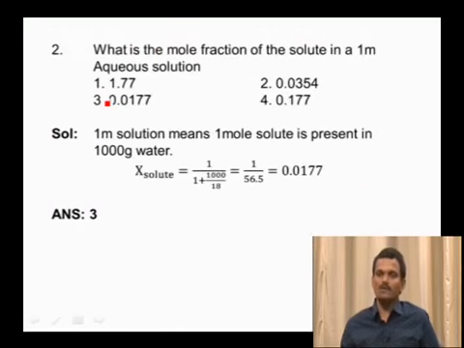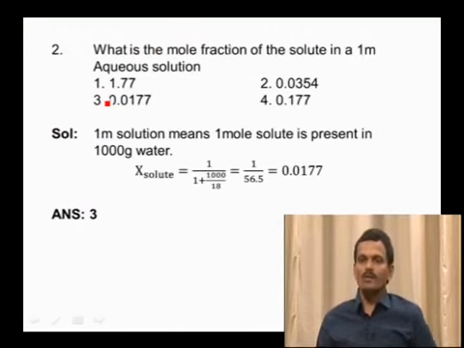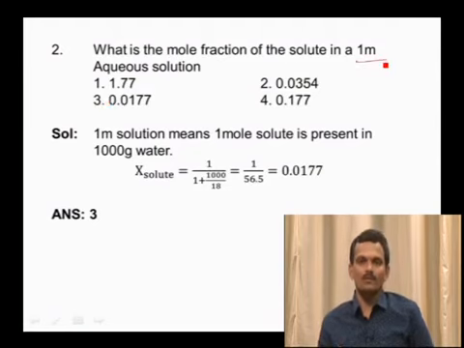Now coming to the second question. What is the mole fraction of solute in a 1 molal aqueous solution? The given is a 1 molal aqueous solution, which means that 1 mole of solute is present in 1000 grams of water. So the number of moles of solute is 1, and the mass of solvent is 1000 grams.